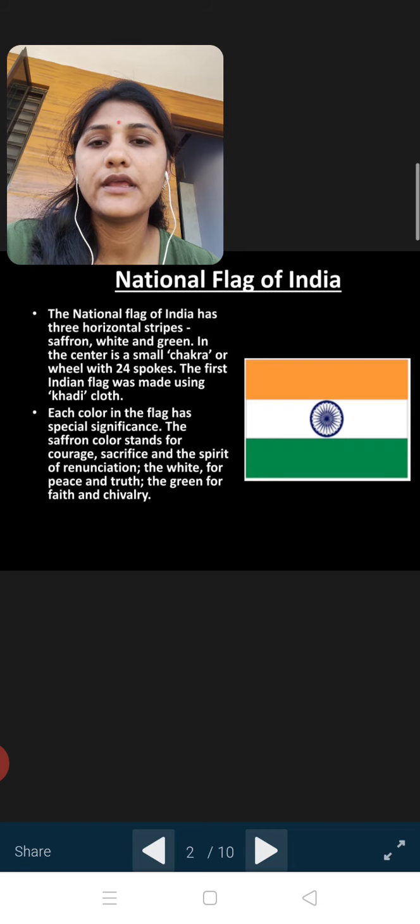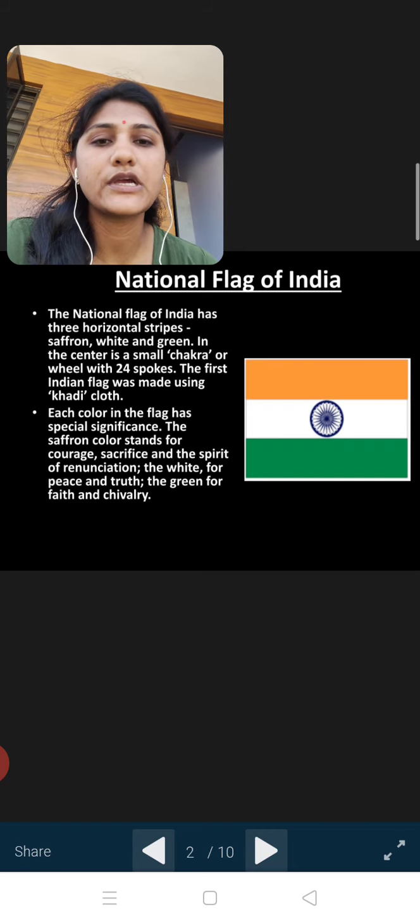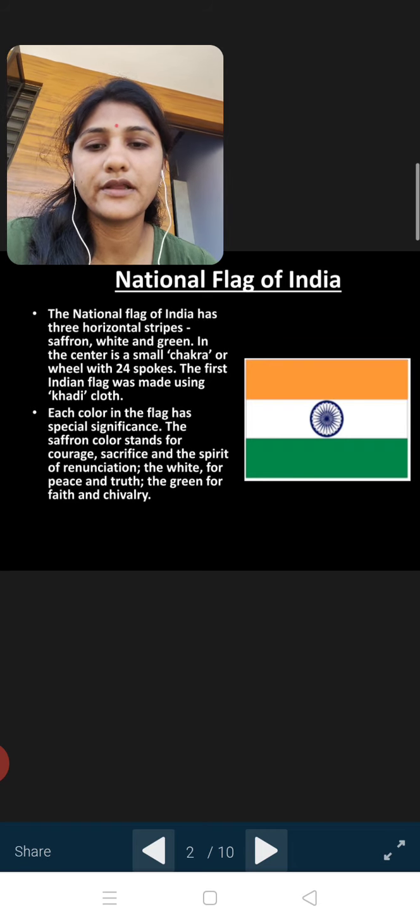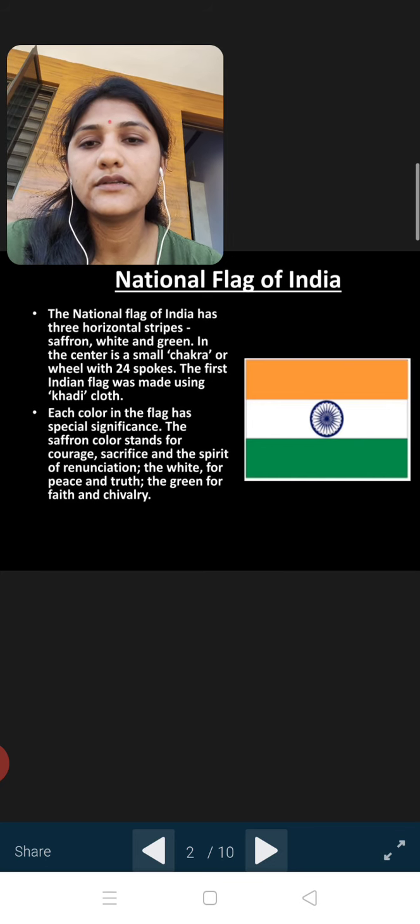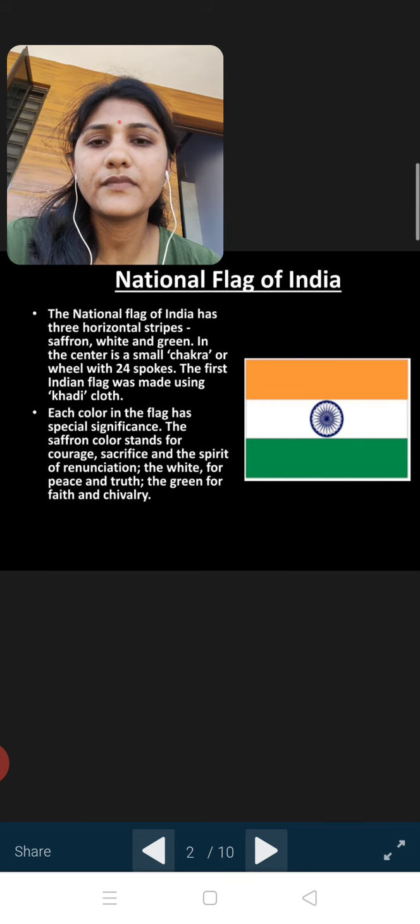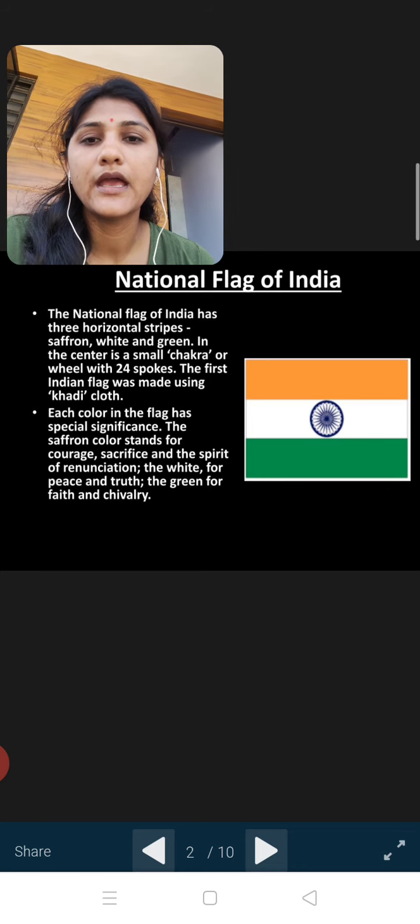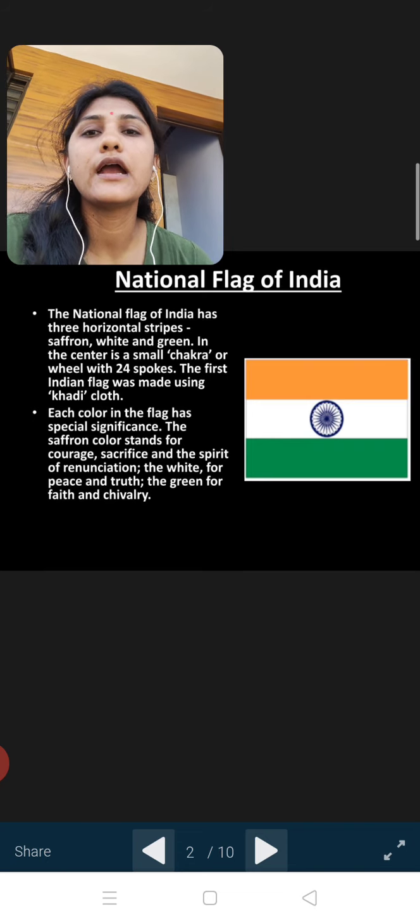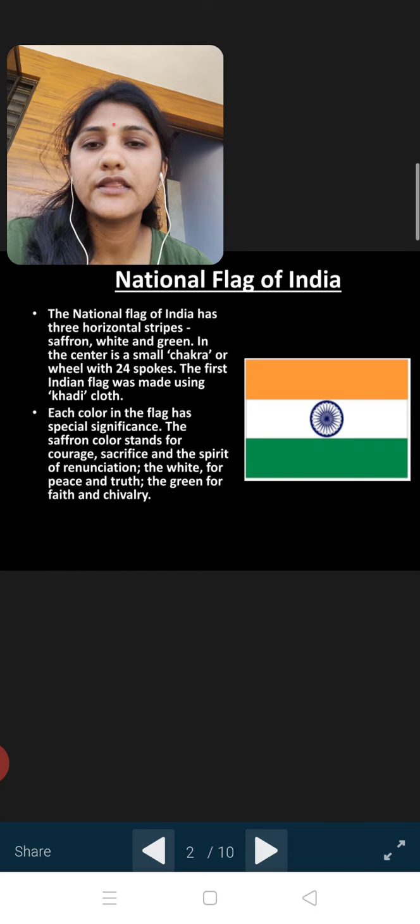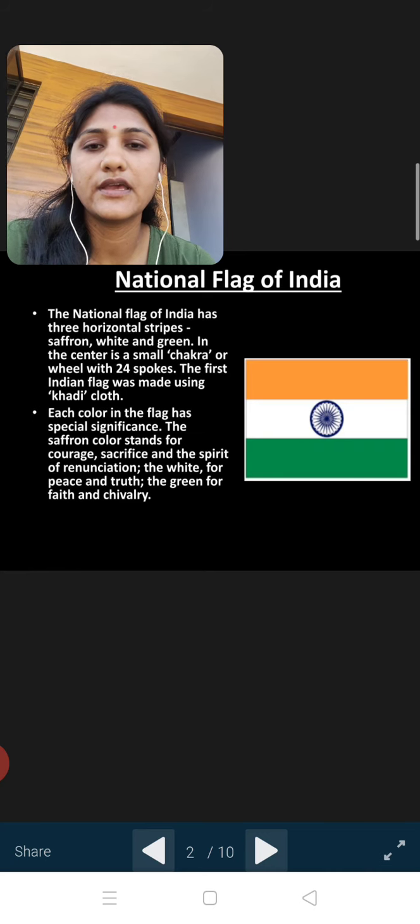So dear children, in the center is a small chakra. You can see the small chakra here. In the center is a small chakra or wheel with 24 spokes. There are 24 spokes in the Ashok chakra. The first Indian flag was made using khadi cloth. Each color in the flag has a special significance.